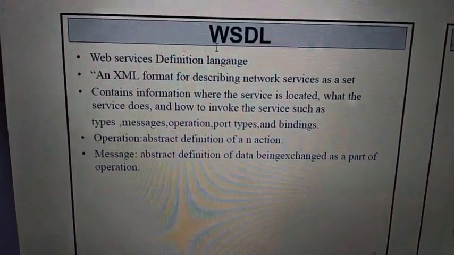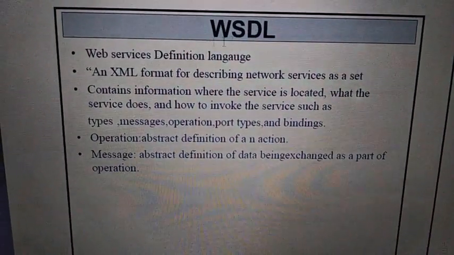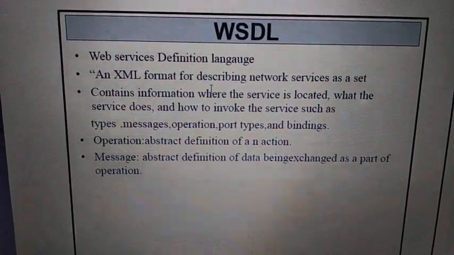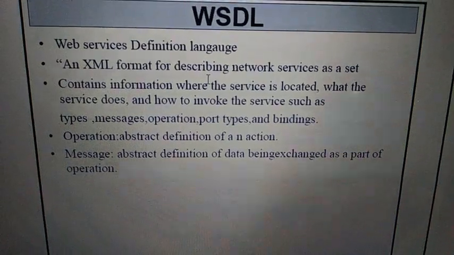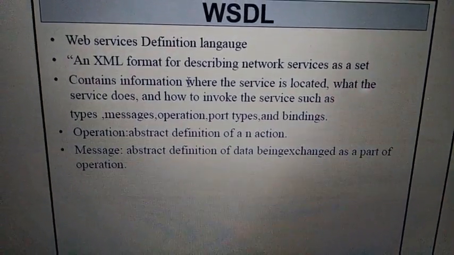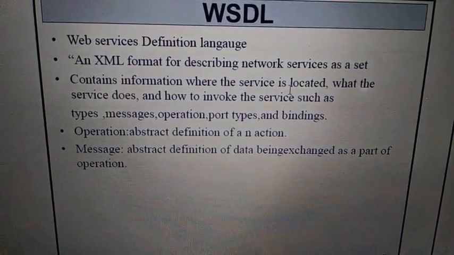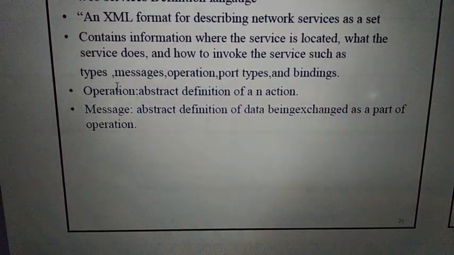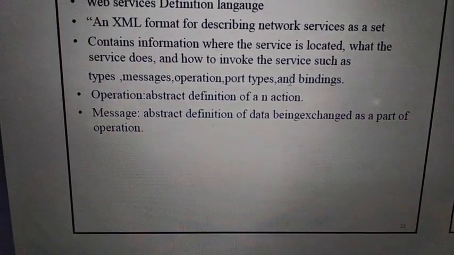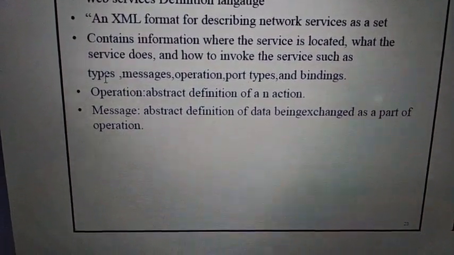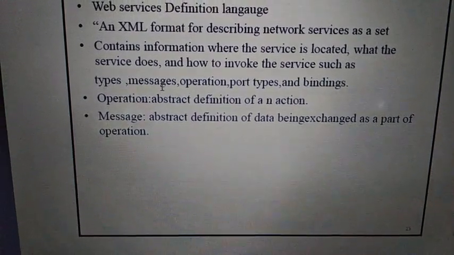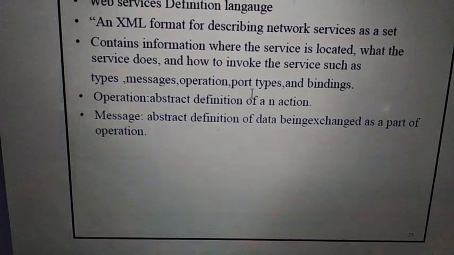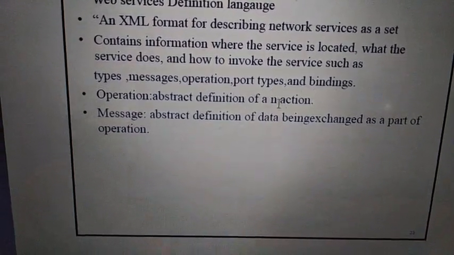Okay, before that, we have two simple protocols. WSDL, that is web service definition language, is an XML format for describing network services as a set. It contains information on where the service is located, what the service does, and how to invoke it, such as types, messages, operations, port types and bindings, right? So what type of information is being shared, whether a message is being sent or received, what the operations are, which port numbers are used, the binding, etc.